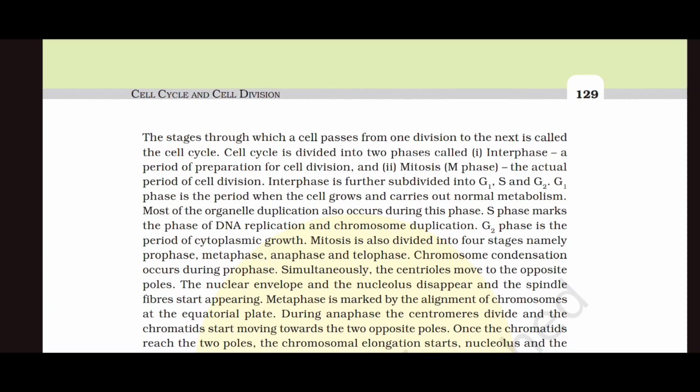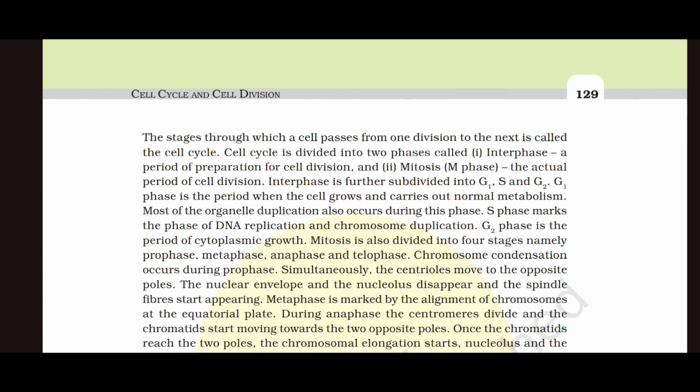Mitosis is also divided into four stages, namely prophase, metaphase, anaphase, and telophase. Chromosome condensation occurs during prophase. Simultaneously, the centrioles move to the opposite poles, the nuclear envelope and the nucleolus disappear, and the spindle fibers start appearing. Metaphase is marked by the alignment of the chromosomes at the equatorial plate.